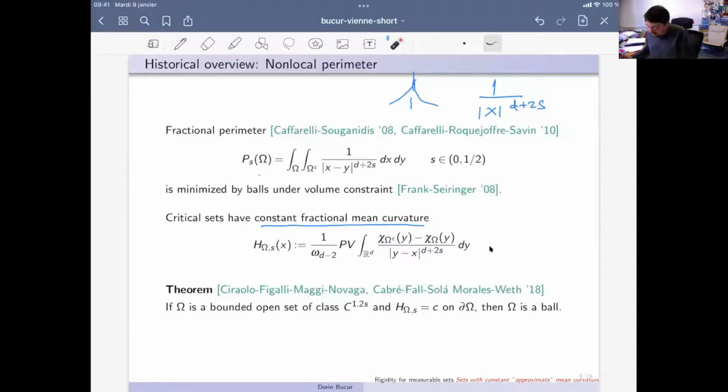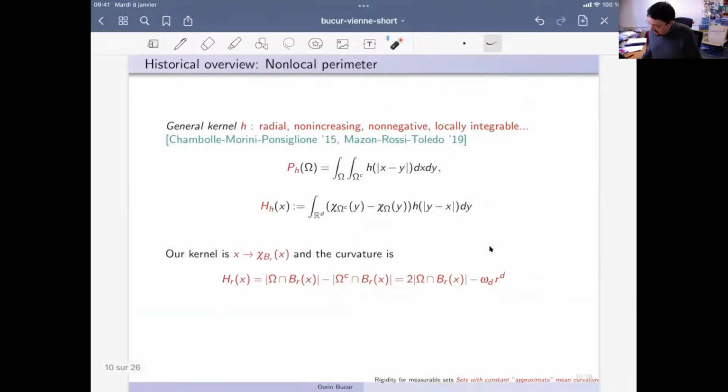Simultaneously, there were two results, by Ciraolo, Figalli, Maggi, Novaga, and by Cabré, Fall, Solà-Morales, and Weth in 2018, proving a sort of Alexandrov rigidity result for the fractional perimeter. Namely, if you have a set omega which is bounded, open, and of class C^{1,2s}, so quite smooth, with constant fractional mean curvature, then omega is necessarily a ball. So now our problem somehow goes in this direction. It takes a little bit from Bernstein, Alexandrov, and the fractional perimeter.